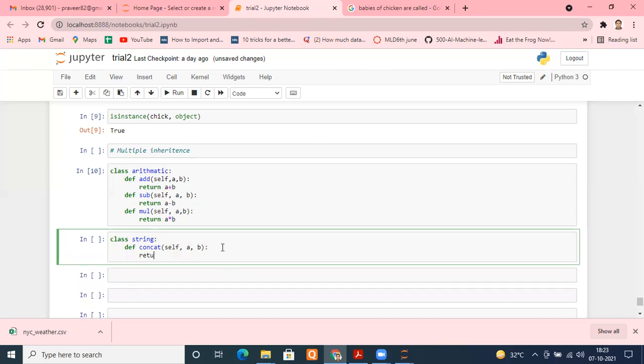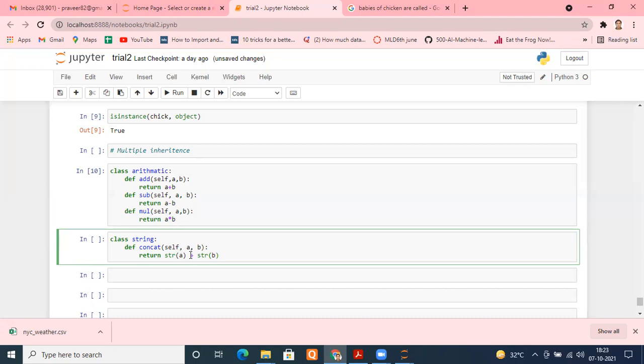So I type return str of a plus str of b. str of a means convert a into a string. If somehow a is entered as numeric data, convert it into a string, and similarly for b.